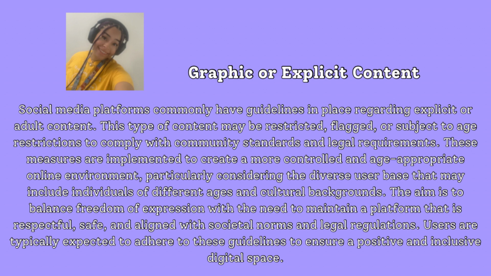These measures are implemented to create a more controlled and age-appropriate online environment, particularly considering the diverse user base that may include individuals of different ages and cultural backgrounds. The aim is to balance freedom of expression with the need to maintain a platform that is respectful, safe, and aligned with social norms and legal regulations. Users are typically expected to adhere to these guidelines and ensure a positive and inclusive digital space.